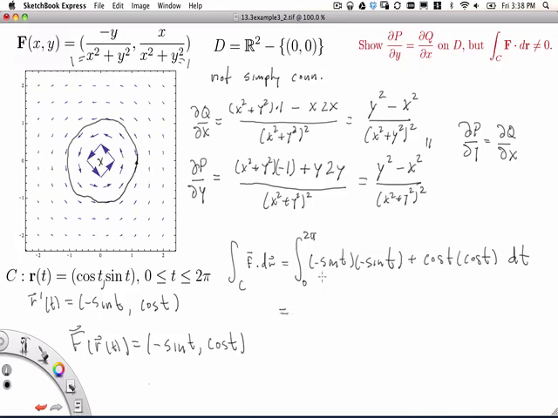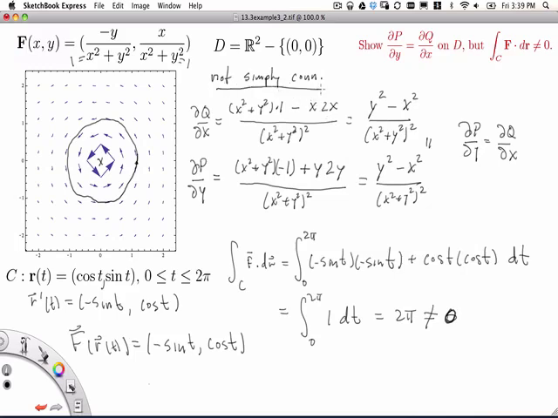And so we get sine squared plus cosine squared. So in the end, this simplifies to just the integral of 1 dt, which is equal to 2 pi. So it really wasn't very hard with this parameterization and this vector field to show that the integral of f dot dr was equal to 2 pi. More importantly, it's not equal to 0. And so this verifies that we have a counterexample.